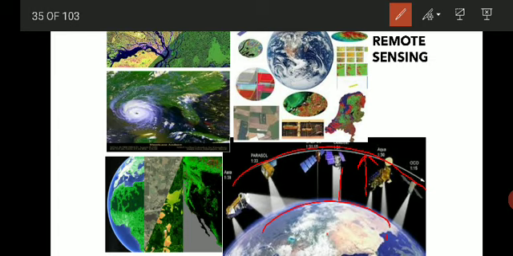So remote sensing is what? We are sensing it remotely. We are not going actually onto the field. We are just sensing whatever signals or whatever images are sent by the satellites. So it is studied using different softwares, like we need GIS, ArcGIS.